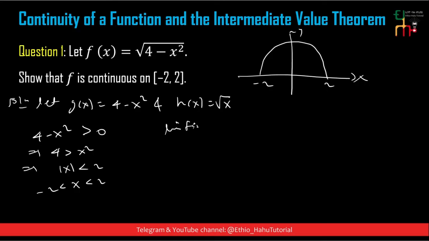Now let's find the limit of f of x as x approaches 2 from the right.